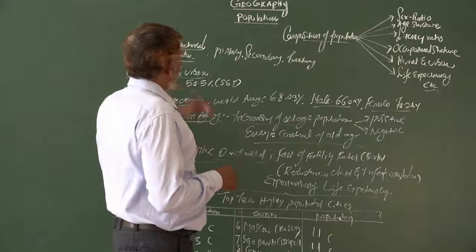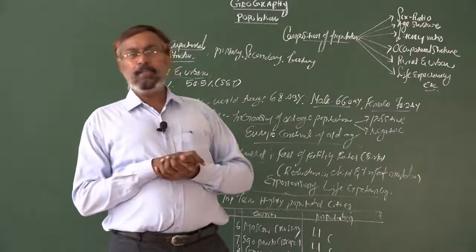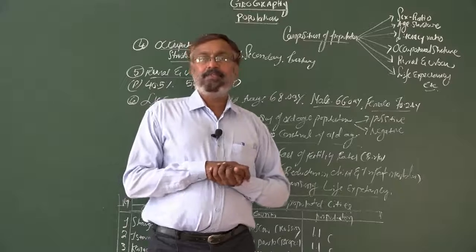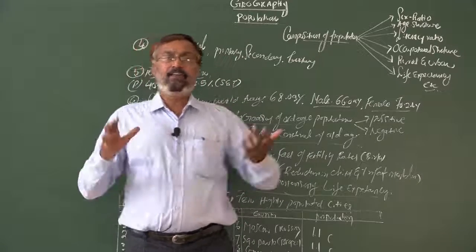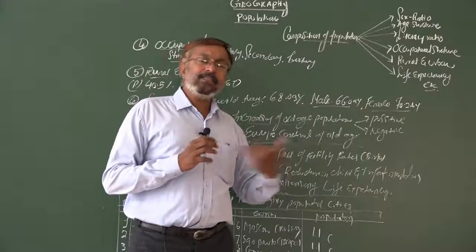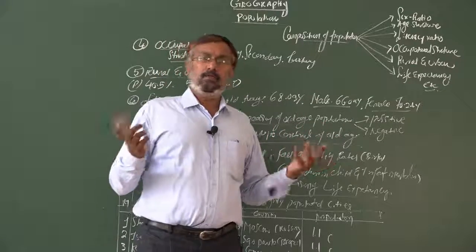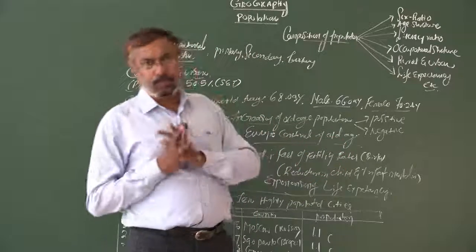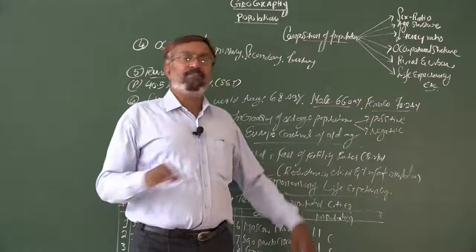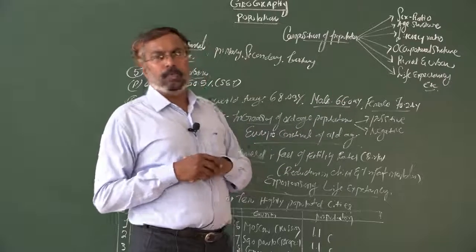Next, the fifth one, that is rural and urban. Every person living on the earth needs a settlement, temporarily or permanently. Settlement means the person is living either in a rural or an urban place. Rural and urban, any one place the person will definitely live. So the entire population of the world is living in urban and rural areas, which is also very important.